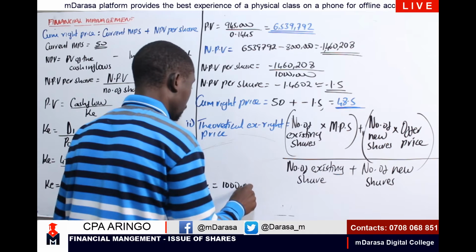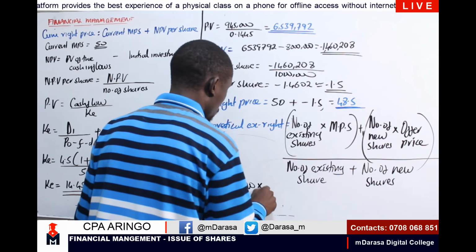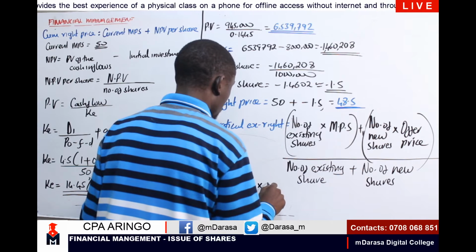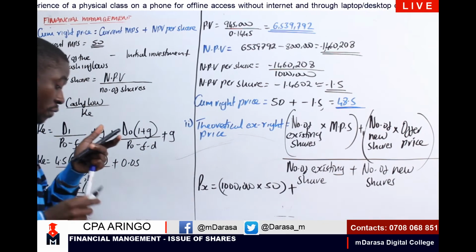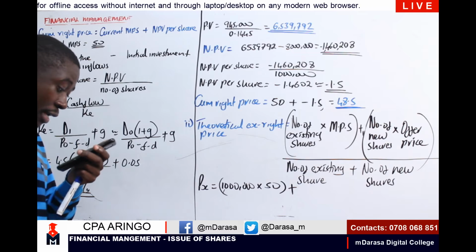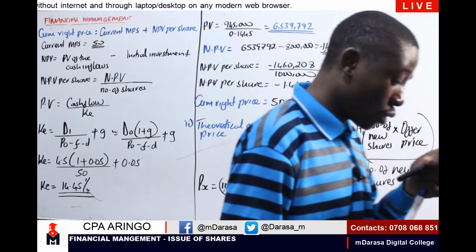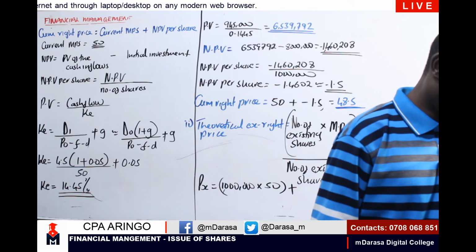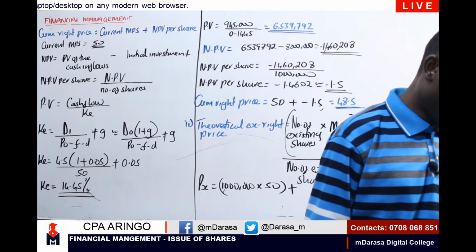We multiply by the market price, which was 50. Correct. We are going to add the number of new shares. What will be the number of new shares? In this case, we are told that the board of directors has decided to make a 1 to 5 rights issue at a subscription fee of 40.